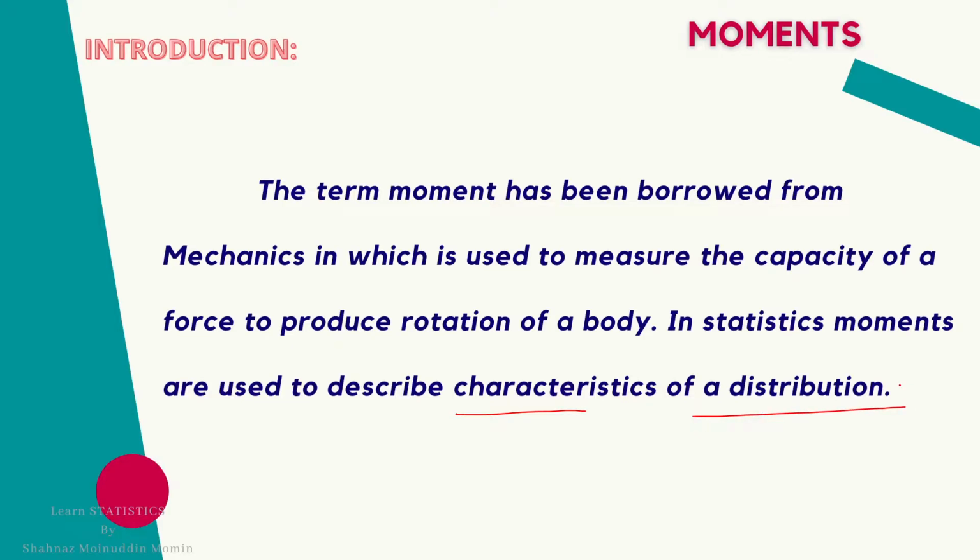In the previous lecture, we have already learned the measures of central tendency and measures of dispersion. From the measures of central tendency, we learn the concentration of observations at the arithmetic mean. In the measures of dispersion, we discuss the spreadness or variation of the observations. In this topic, we study the characteristics of the distribution with the help of moments.